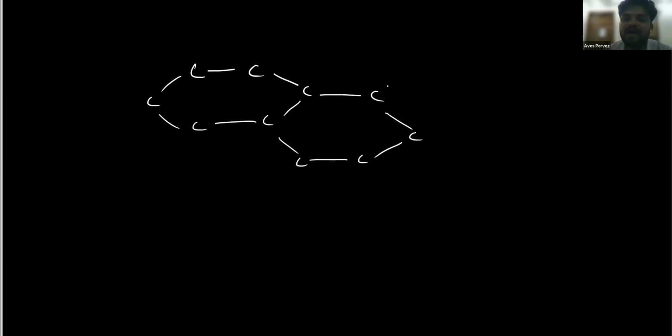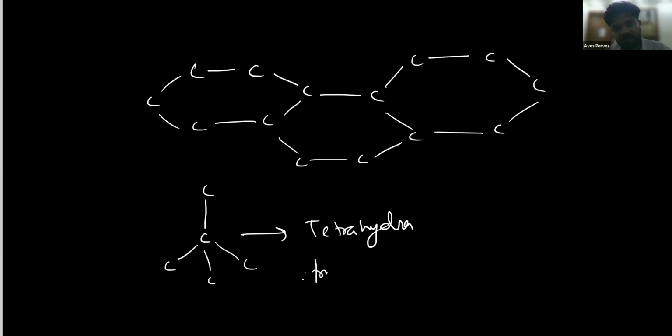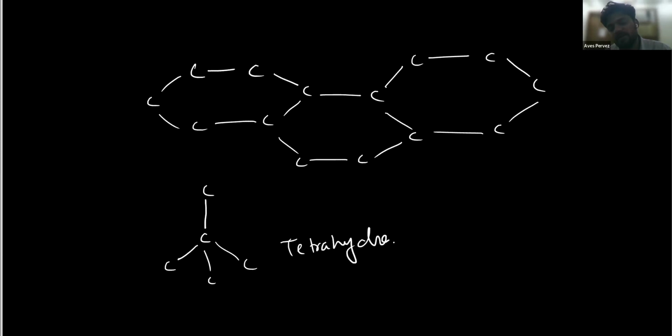But in diamond, the carbon atoms are arranged in a tetrahedral structure, like a tripod with three sticks and one above. This is the tetrahedral structure.